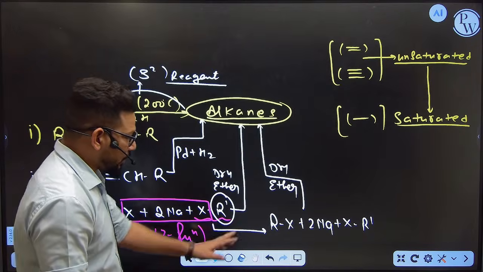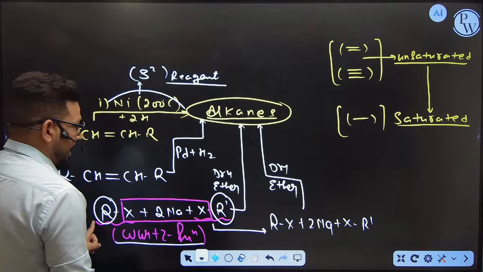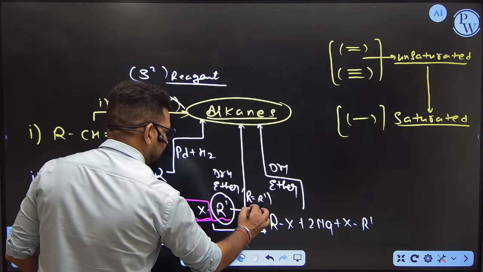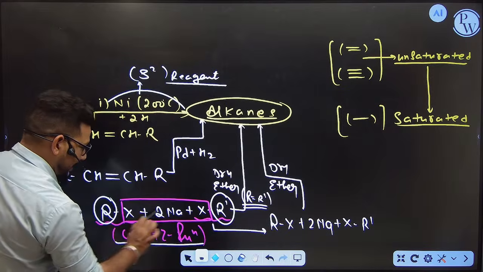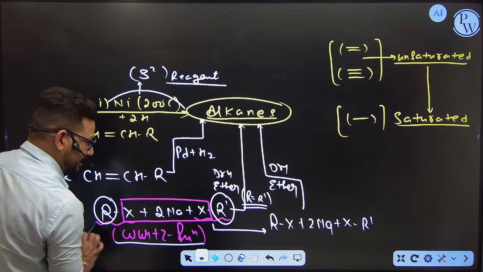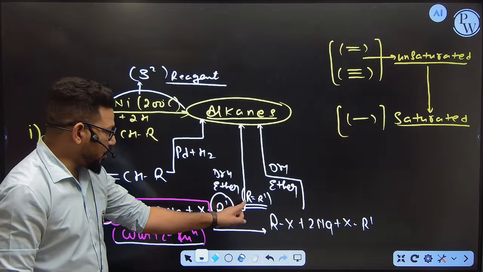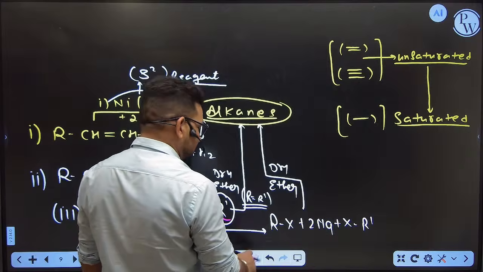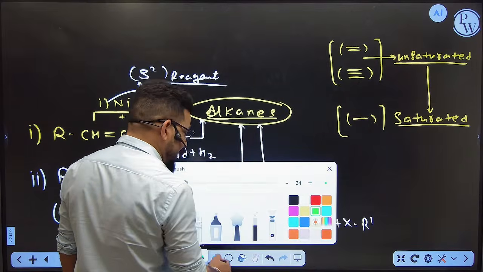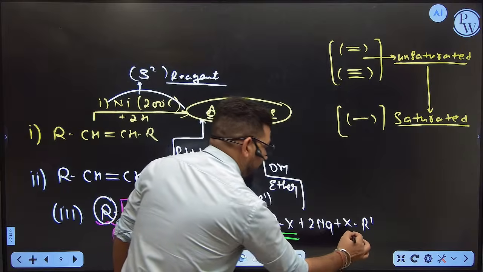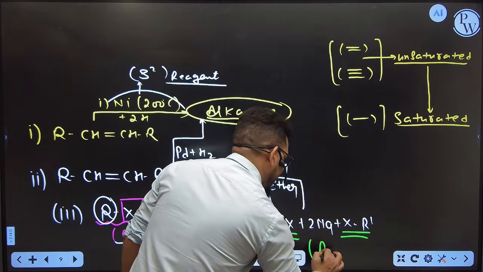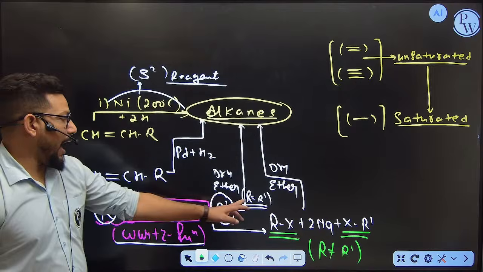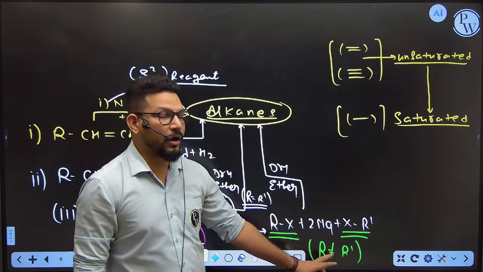Okay. Now you can see here, in this case, I'm going to do one thing. Here R equals R dash. That means both the R groups, both carbons we are taking in this reaction, are the same. And when both carbons are the same, we get a simple symmetric alkane. But when you pass one alkyl halide and another alkyl halide, in this case R is not equal to R dash. So here R equals R dash, and here R is not equal to R dash.